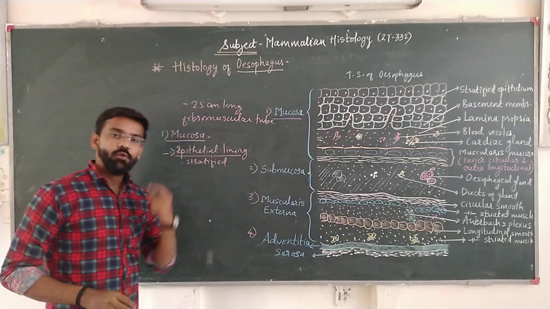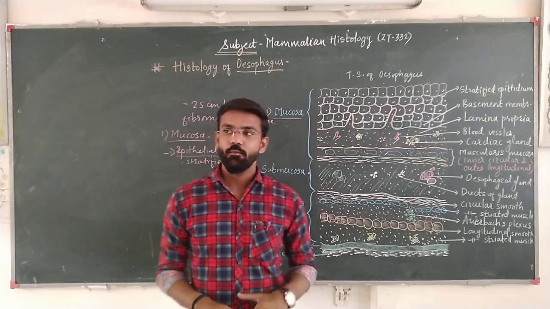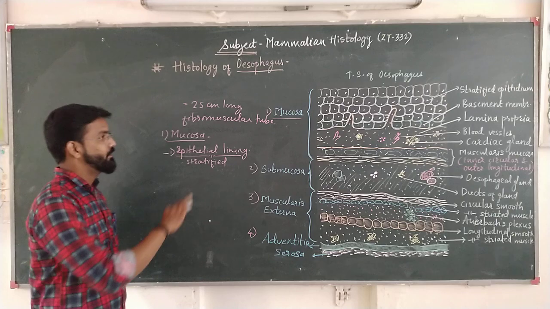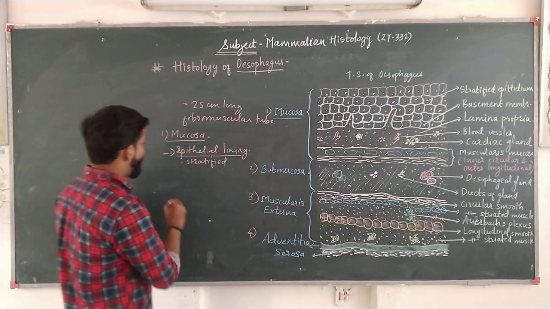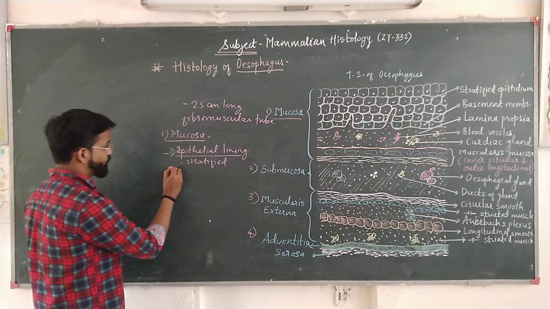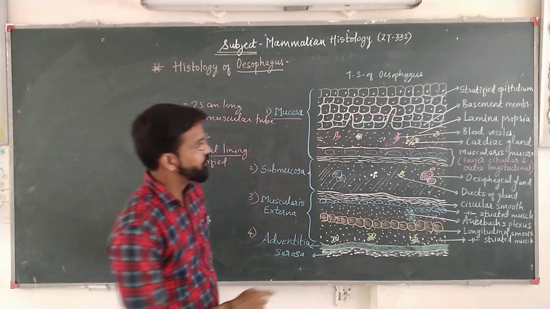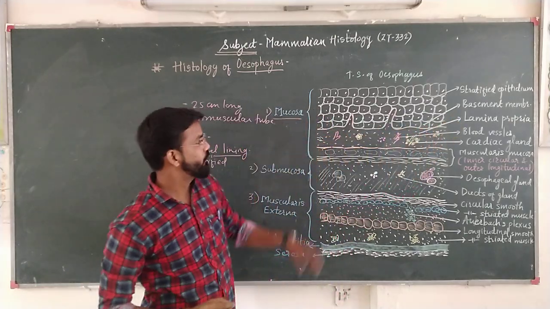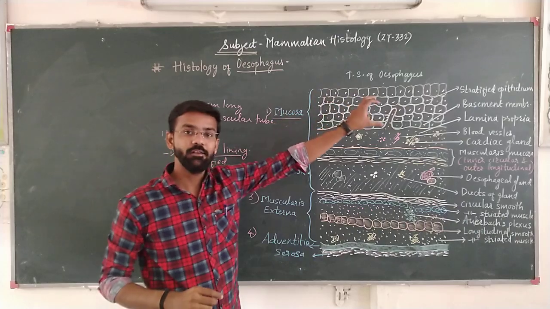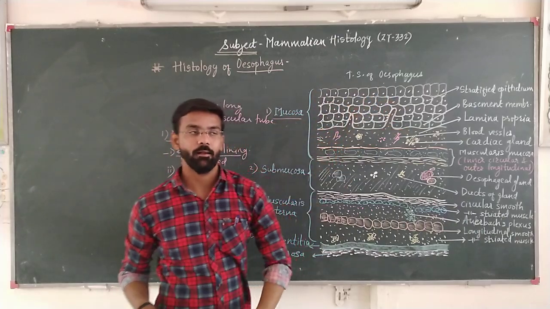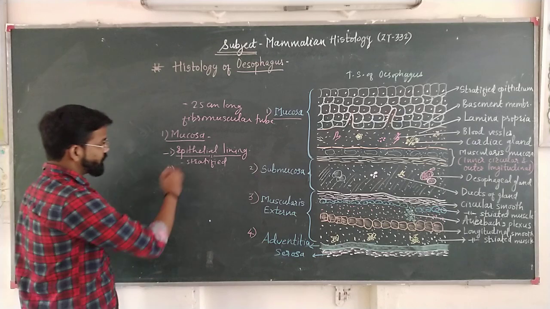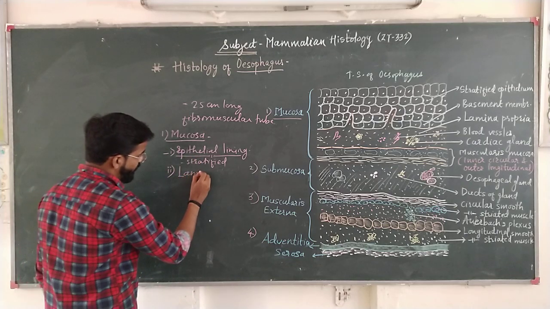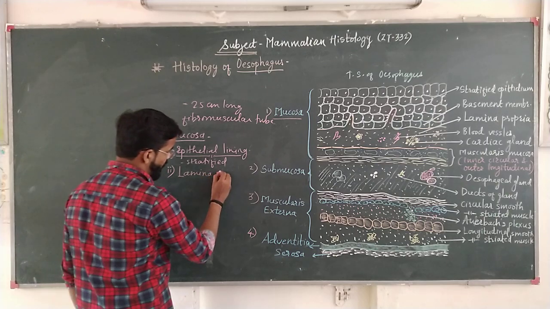Basically squamous type cells are present, which are somewhat cuboidal in shape with a central nucleus. These cells all sit on the basement membrane. The basement membrane is a single layer on which the rest of the cells are arranged in strata or in a single layer. Now below the epithelium, the next structure of mucosa comes, that is the lamina propria.